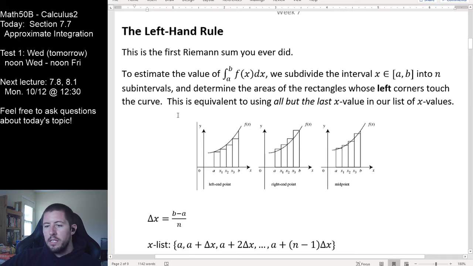And we should notice that since we're using the left corners, as you can see in this diagram, this amounts to using, notice here that there are 5 x values of interest on the x-axis, 5 bounding x values, but only 4 corners are used to cover that. The fifth one in the left-hand rule is the unused one. The last one is the one that is excluded. All but the last x value in our list of x values of interest are used to make our approximating rectangles associated with this approximation.